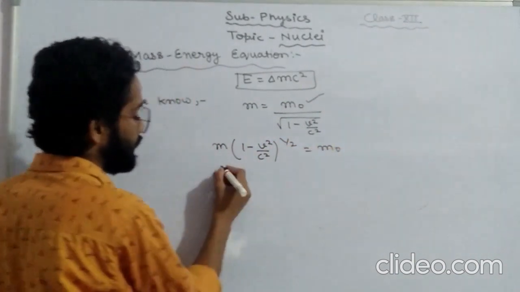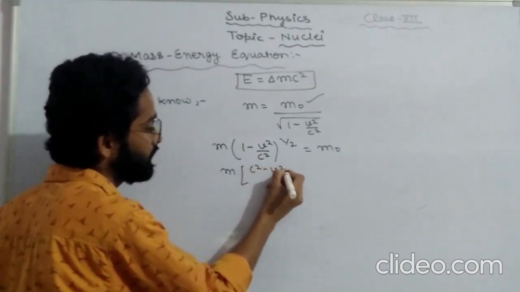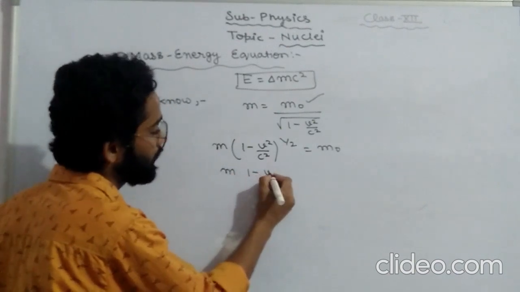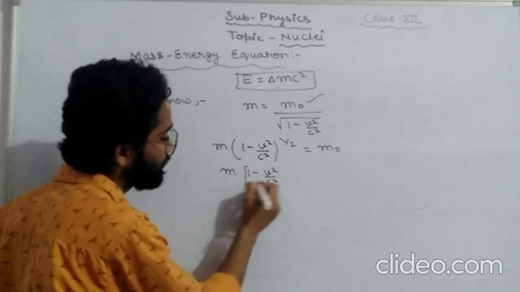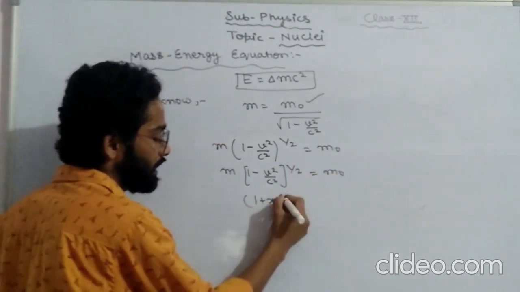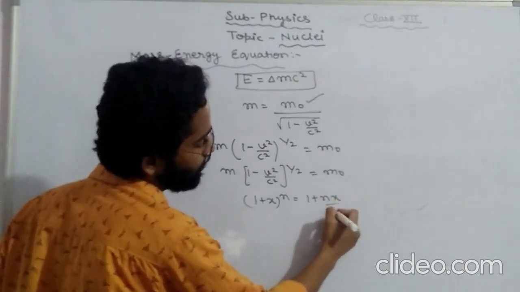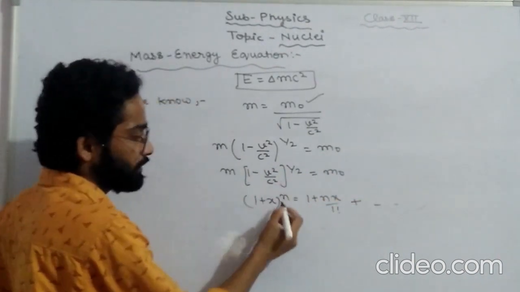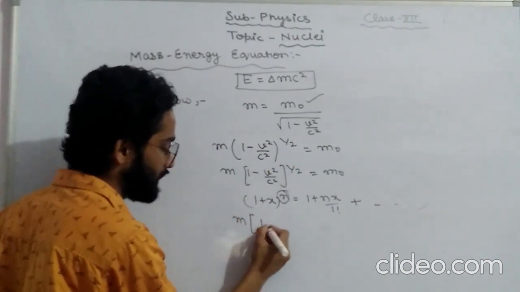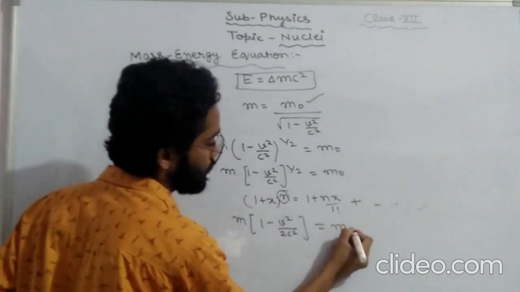Here we know that 1 plus x to the power n is equal to 1 plus nx upon 1 factorial, and likewise we can move on. So that gives M equals m naught times 1 plus v square upon 2c square.